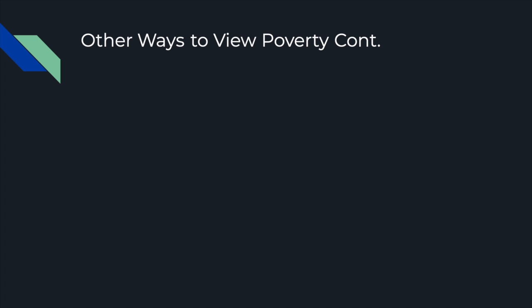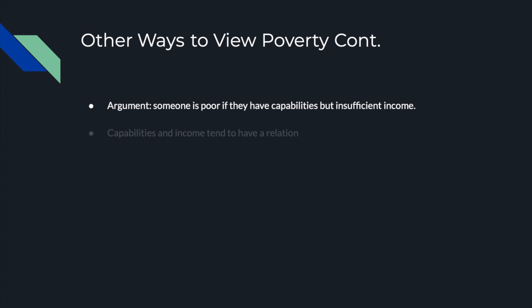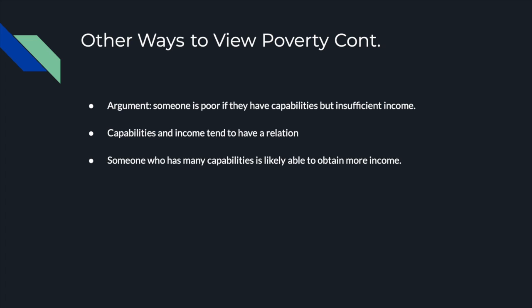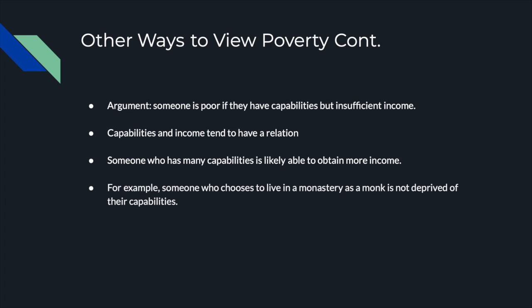Another argument could be that someone is poor if they have capabilities but insufficient income. Capabilities and income tend to have a relation between them. More income can result in increased capabilities and vice versa. In this case, someone who has many capabilities likely has the ability to obtain more income. For example, someone who chooses to live in a monastery as a monk is not deprived of their capabilities. They do have inadequate income, especially according to our current measure, but they have chosen this lifestyle, therefore they are not poor.